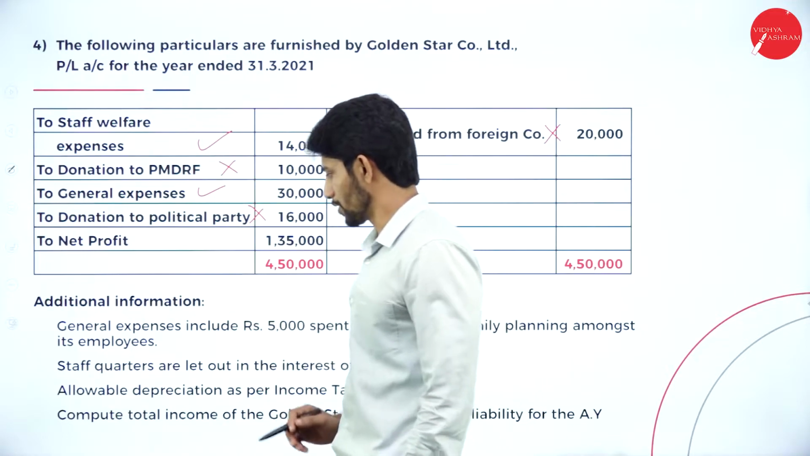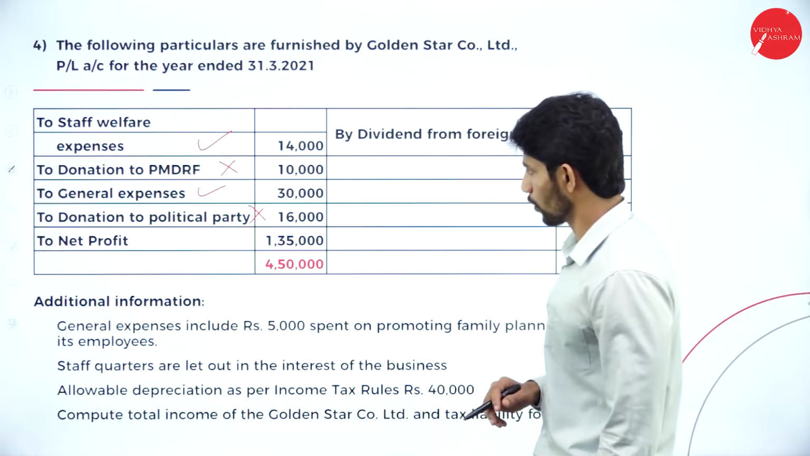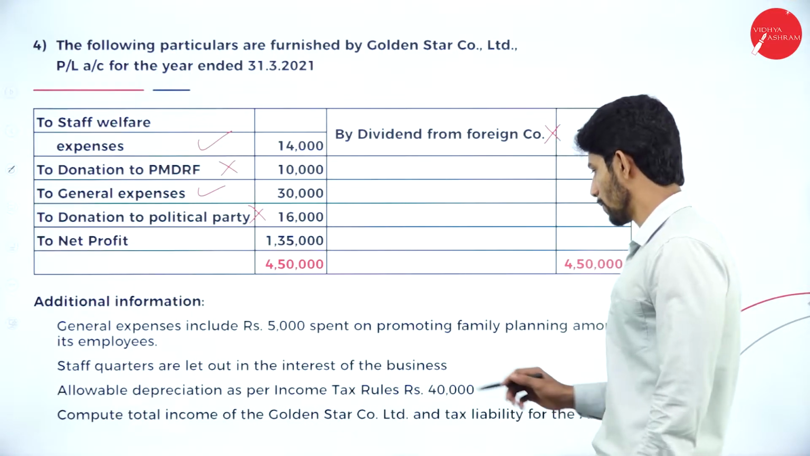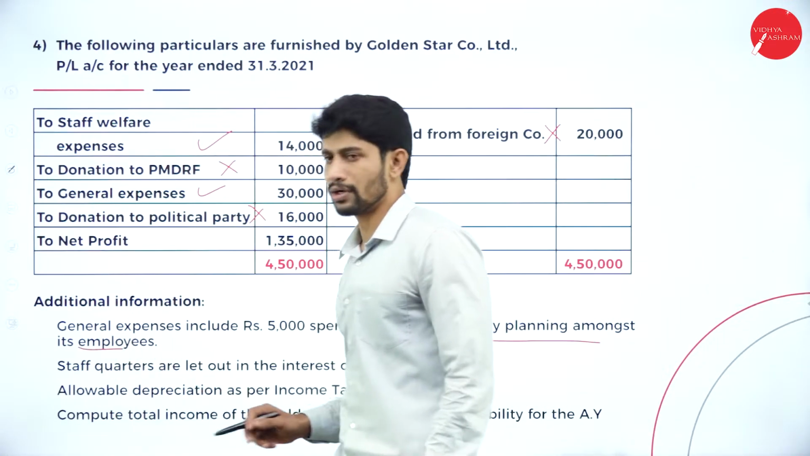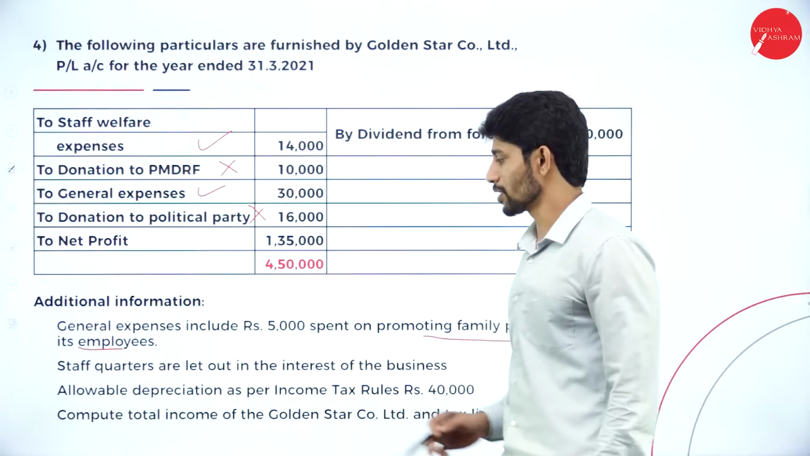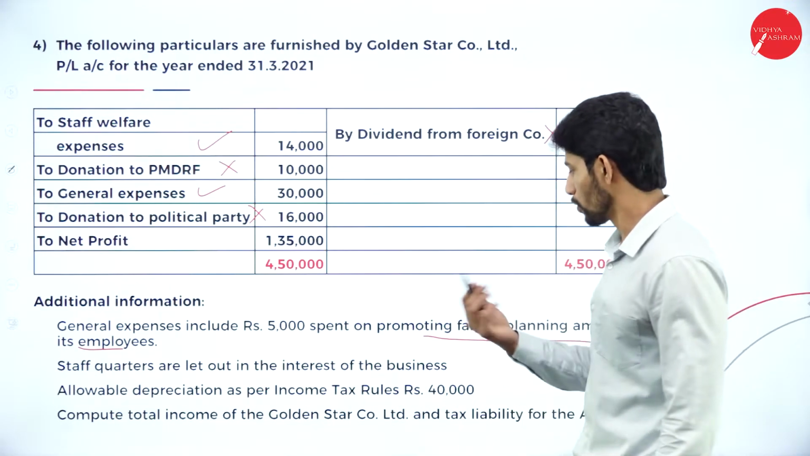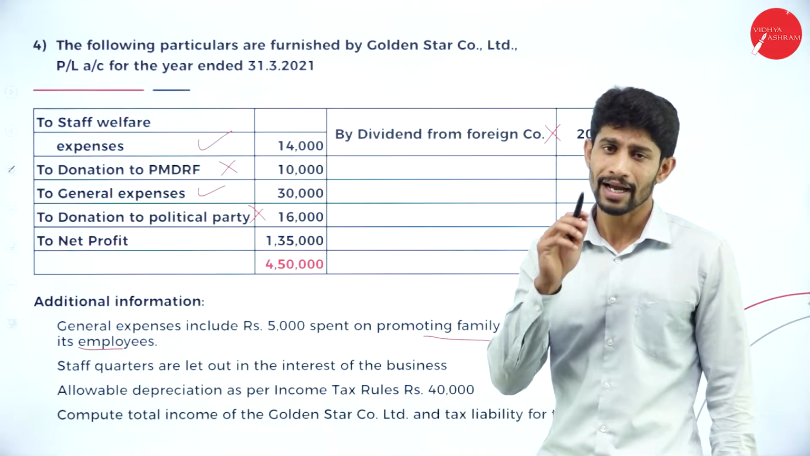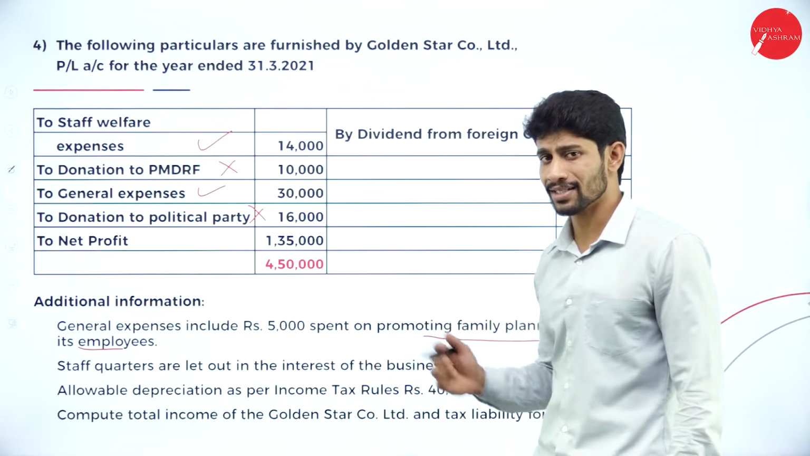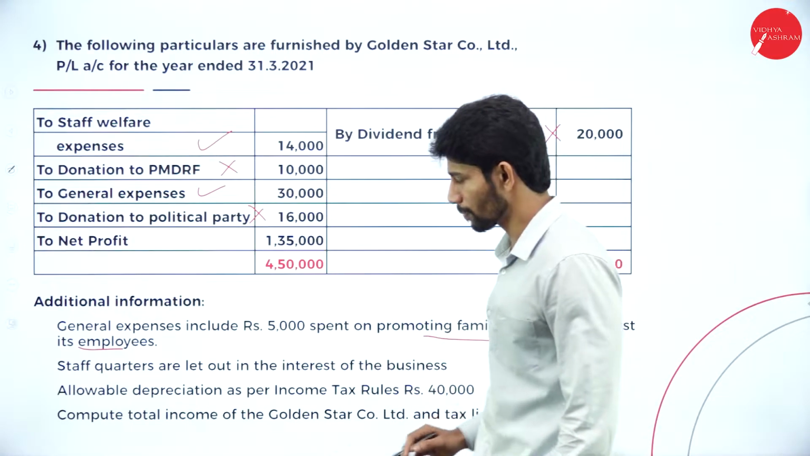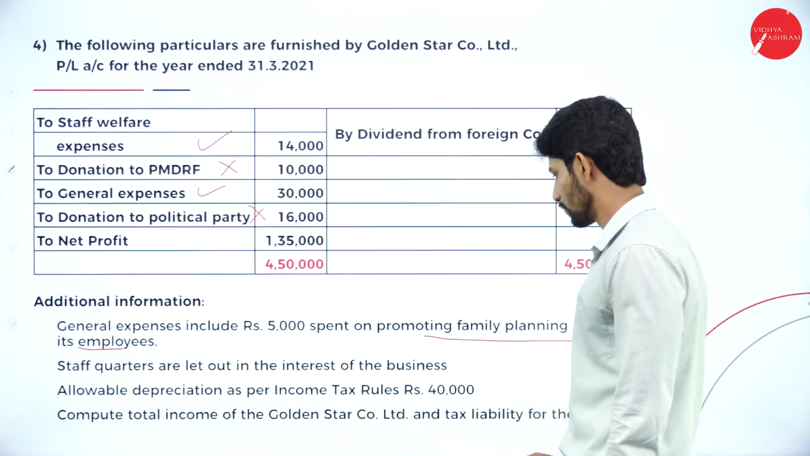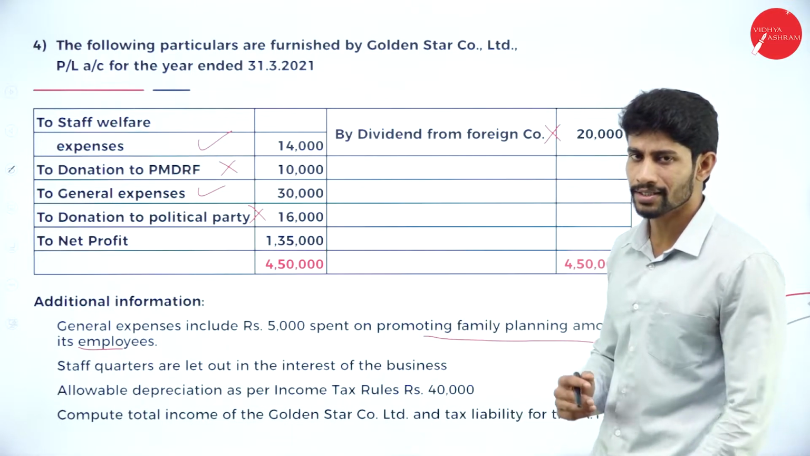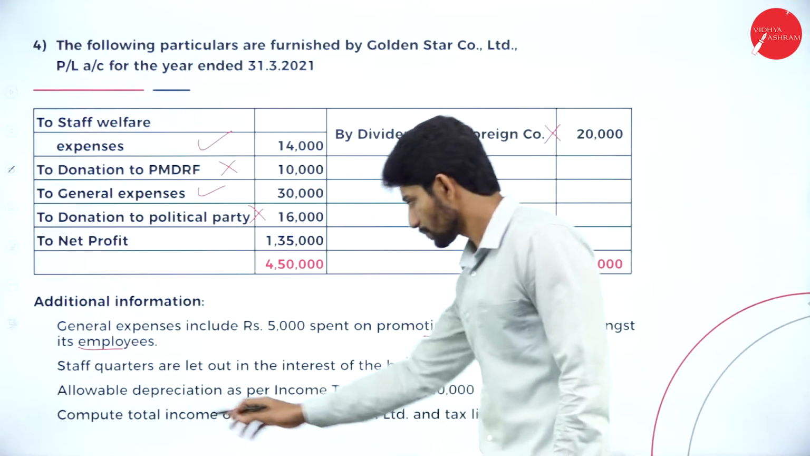So, additional information: general expenses include rupees 5,000 spent on promoting family planning amongst its employees. So he is spending rupees 5,000 towards the promotion of family planning amongst its employees. So it is a business expenditure, no treatment to that particular adjustment. Staff quarters are let out in the interest of the business. So that's why consider it as business income.